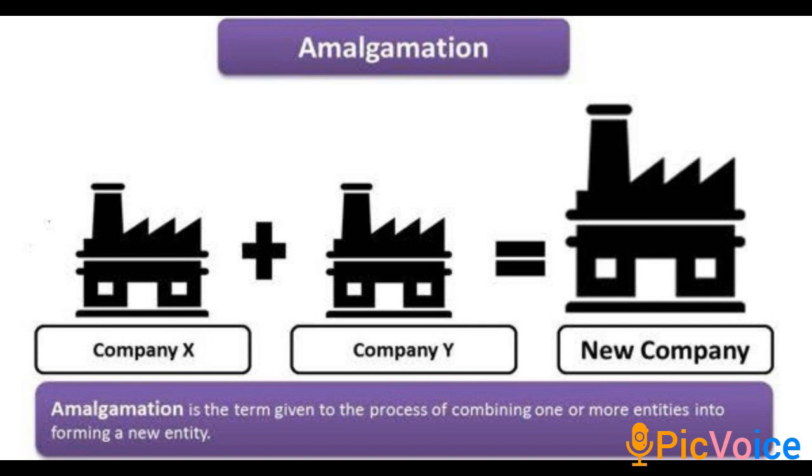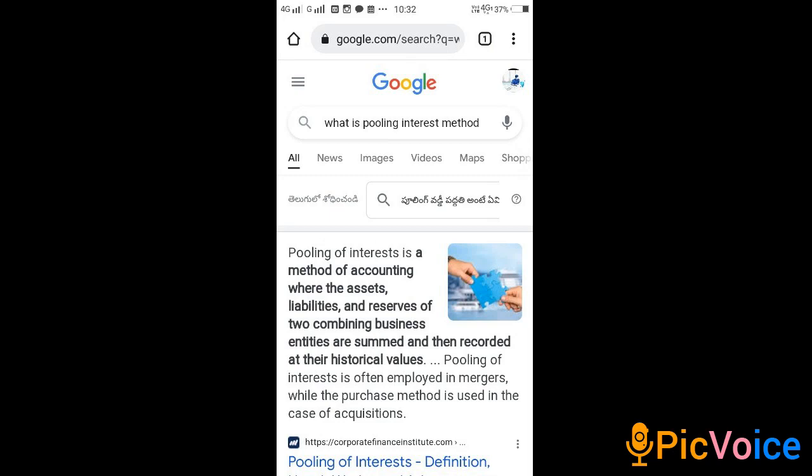But, my dear students, there are differences between mergers and takeovers. In case of mergers, both the companies will lose their existence. But in case of takeovers, one company will continue to exist and another company will not have any existence. For example, Tech Mahindra has taken over the business run by Satyam Computers. So it is not a merger. Sometimes we may use the word merger, but it's a takeover. How does a takeover happen? When a big company purchases more than 50% of the shares of a small company, that company automatically becomes a holding company.